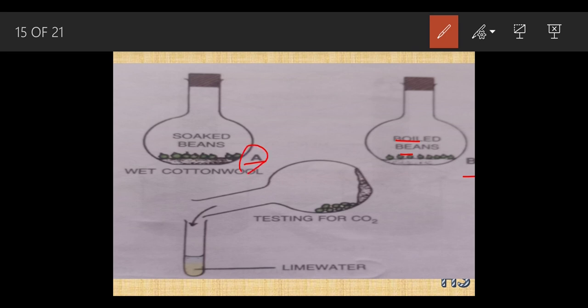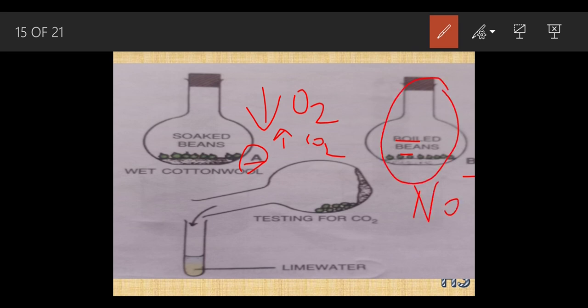Inside the flask A, they are going to take in the oxygen and they are going to release the carbon dioxide gas. And in this B, no such case is going to happen. No taking in of oxygen and no expelling out of carbon dioxide. Why? Because it is dead. And the dead things do not take in oxygen or release carbon dioxide. Now what is going to happen? Let's understand.